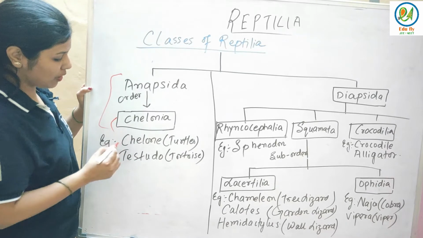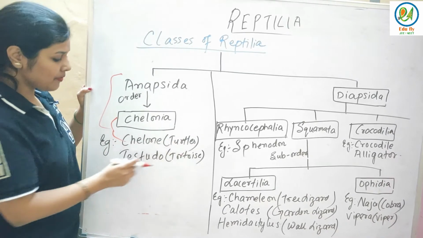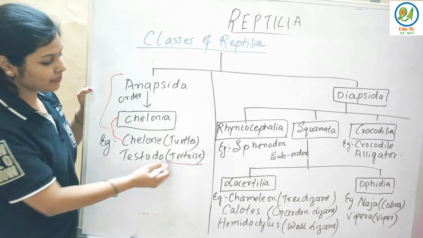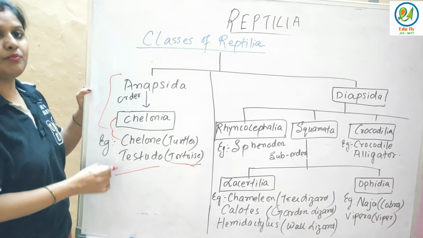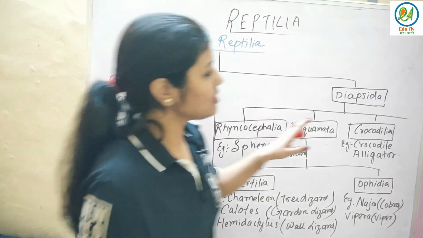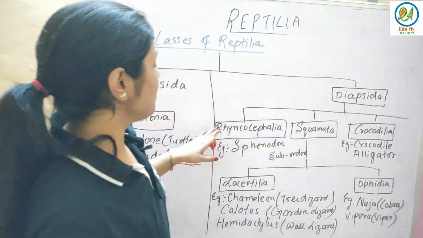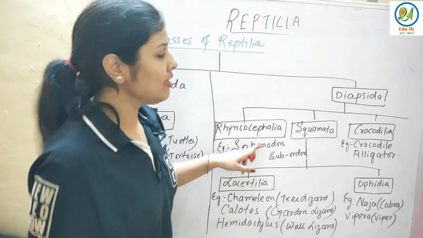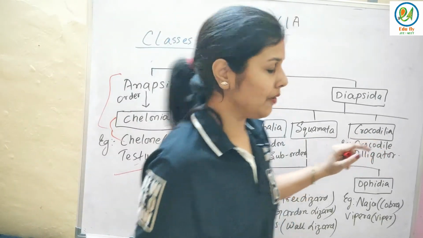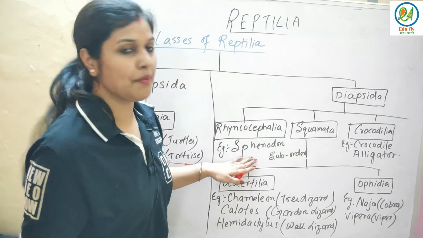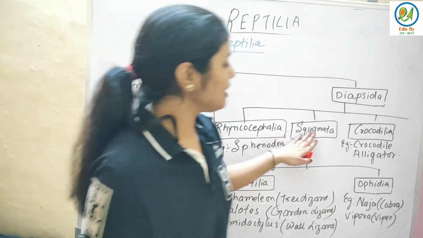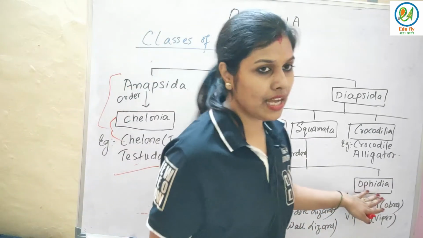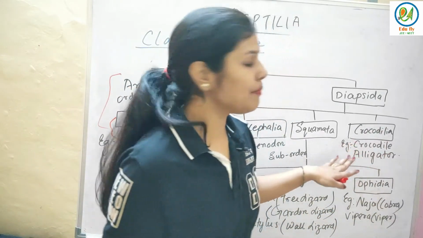The examples of Chelonia are Chelone, that is the tortoise, and Testudo. Testudo is the tortoise. This is the common name, this is the biological name. Both names you have to remember. Next is Diapsida. Diapsida is divided into three orders: Rhynchocephalia, Squamata and Crocodilia. In Rhynchocephalia, the example is Sphenodon. Squamata is further divided into suborders, that is Lacertilia and Ophidia, and for Crocodilia the examples are crocodile and alligator.